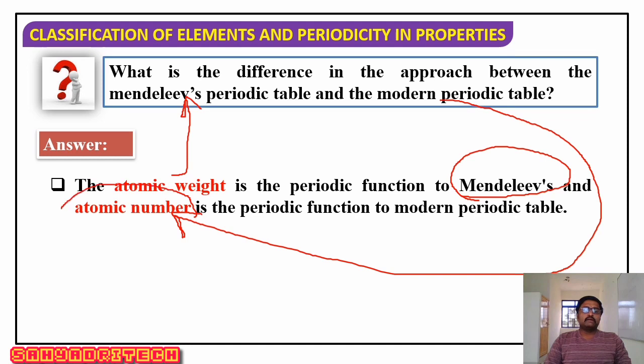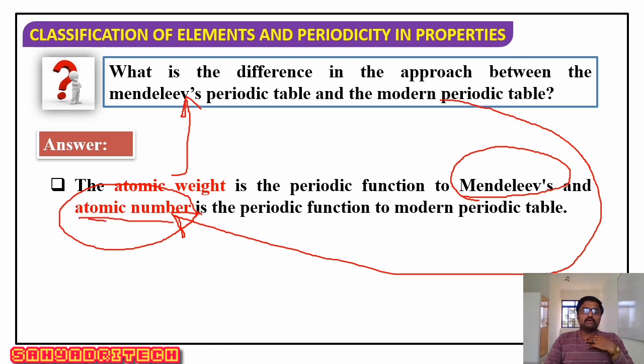So that is the basic difference between Mendeleev's periodic table and the modern periodic table.